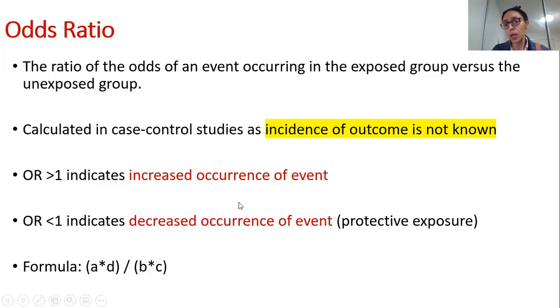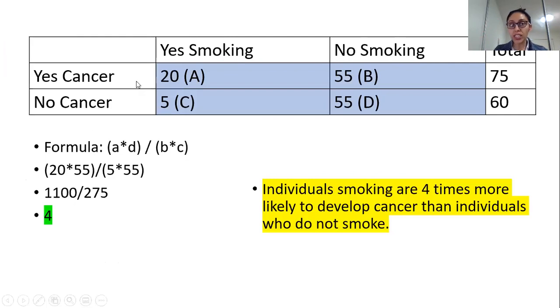It all depends upon the type of study you're doing and your research question. The interpretation, guys, is the same: an odds ratio greater than 1 means increased occurrence of an event, and an odds ratio less than 1 means decreased occurrence of an event, which is a good thing, if you put your numbers correctly in your formula. Now I'll show you an example.